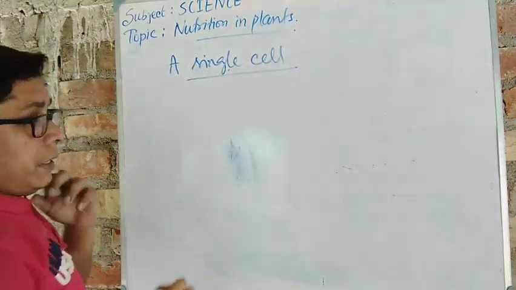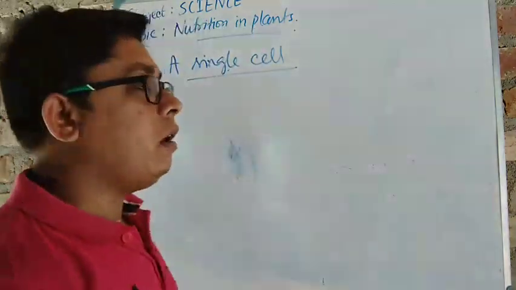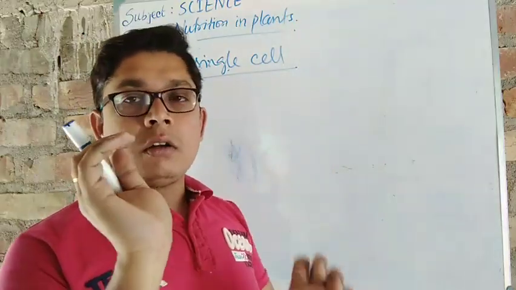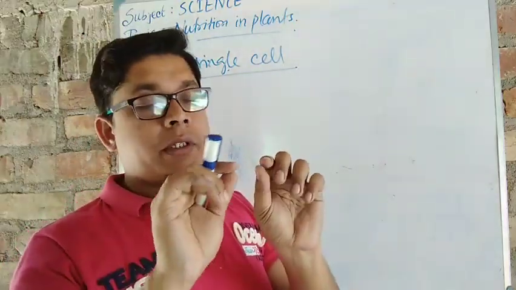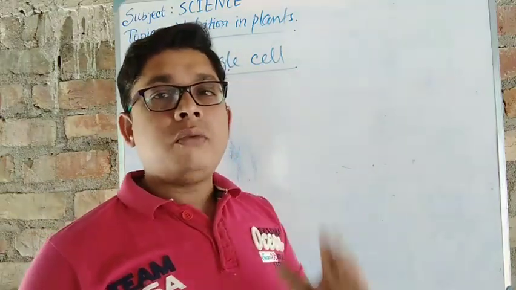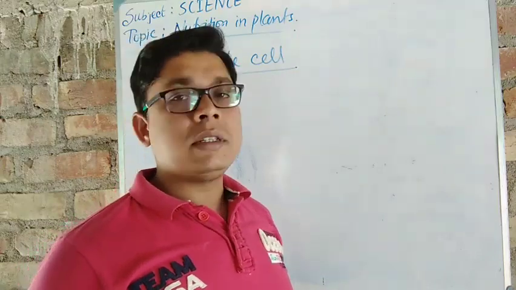I will take here the scalp of an onion. Suppose you peel out one part of the onion and tear it; you will observe that a very thin layer is present over there, right? You will observe a very thin off-white color, and it is translucent.